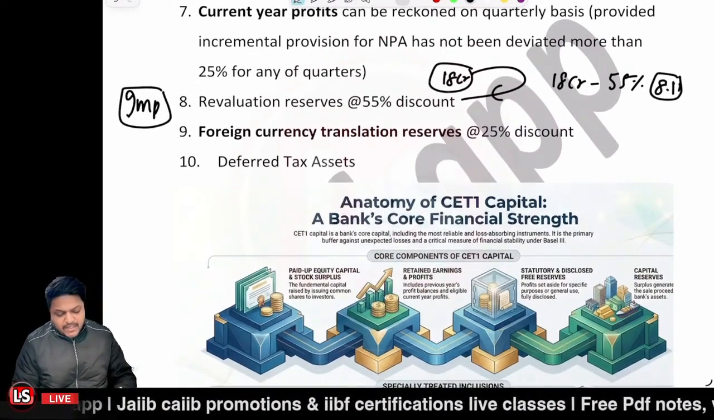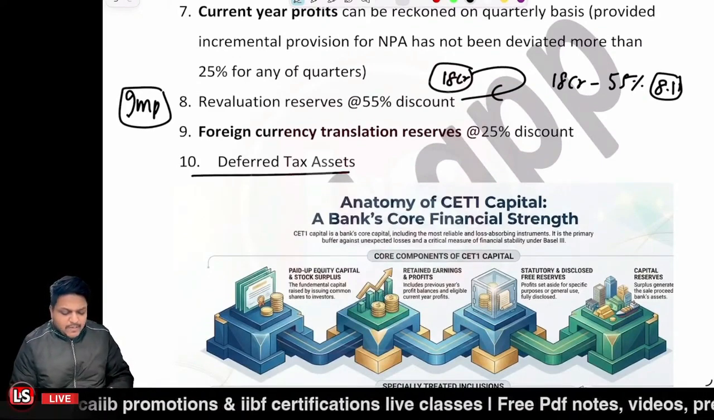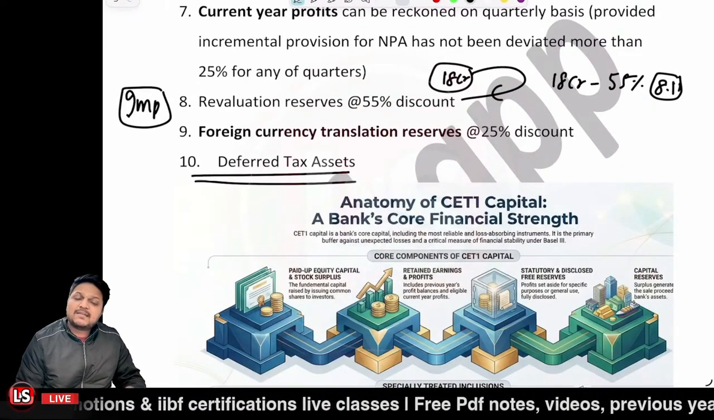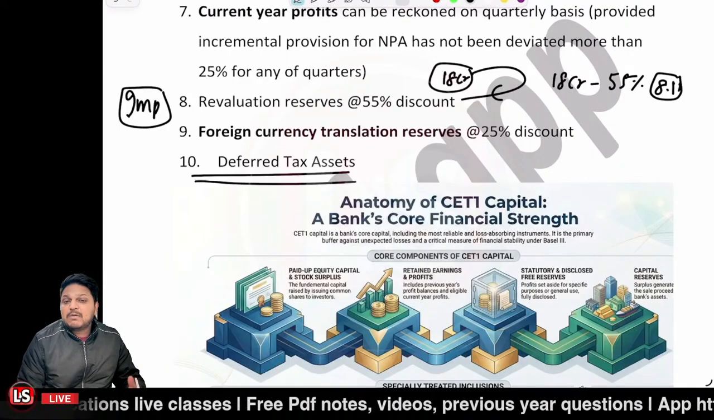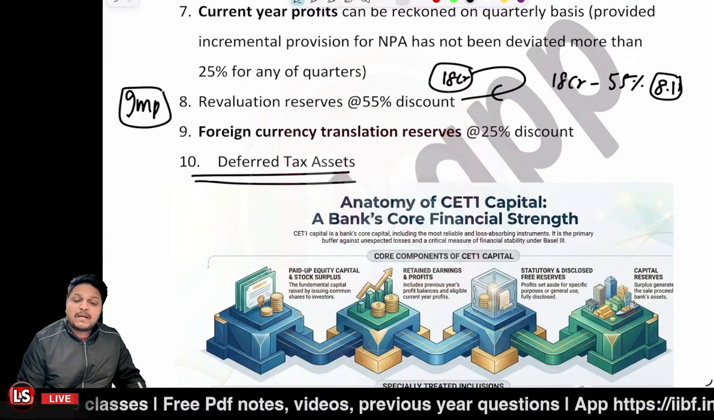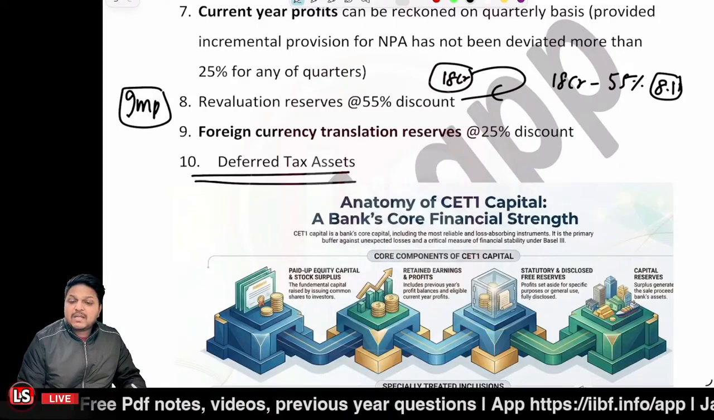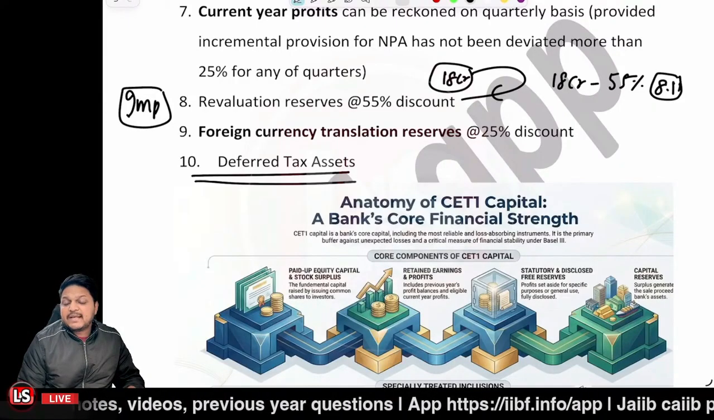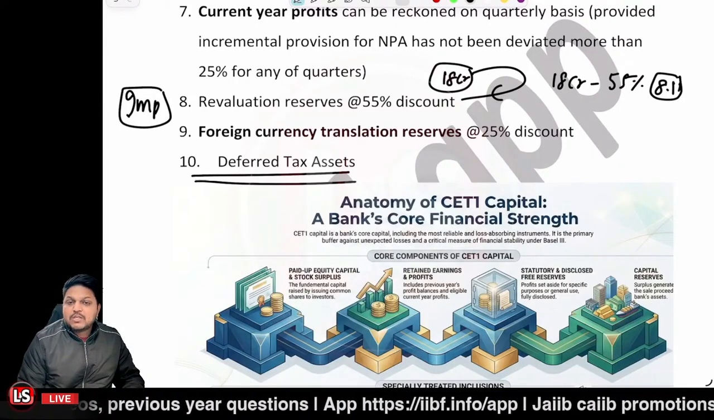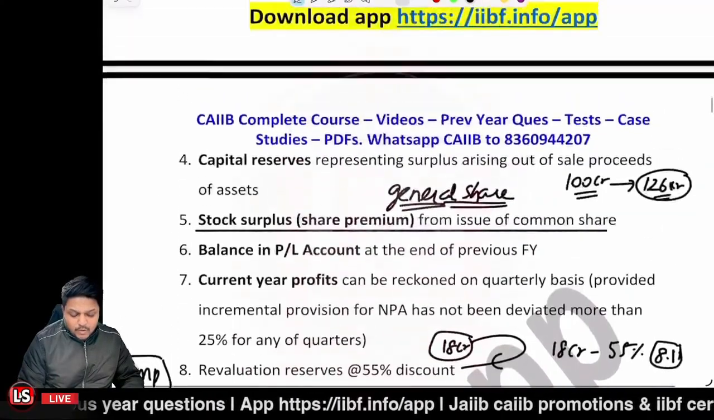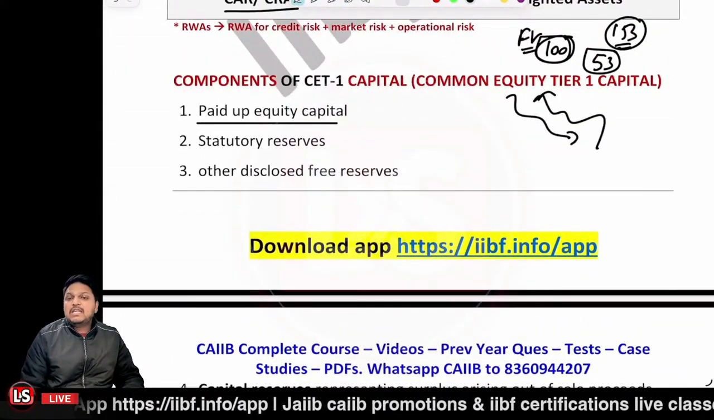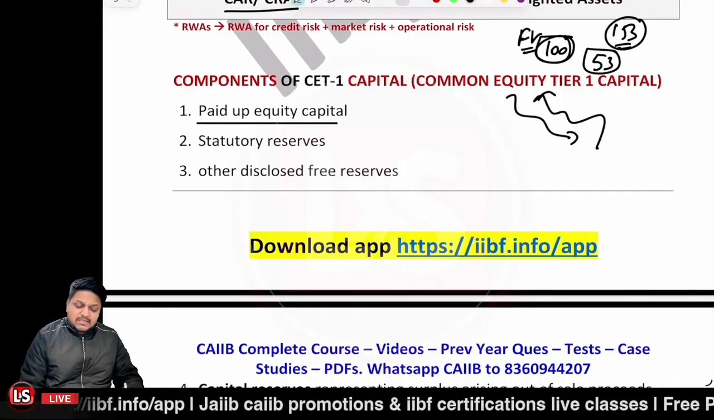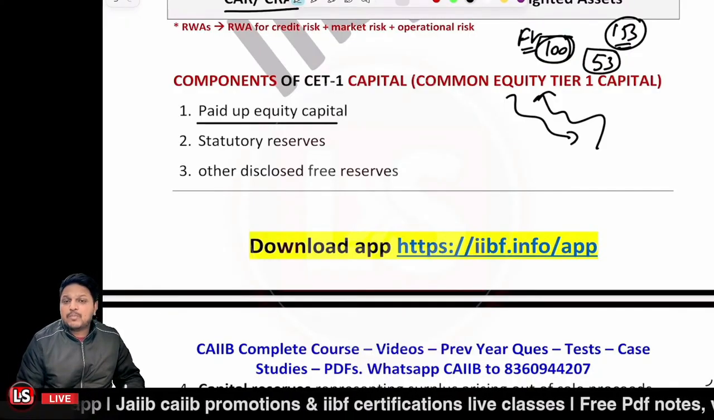And the last component is related to the DTA. If you have any deferred tax asset, you have paid the amount or you are eligible to get some amount from the income tax department or authority, in that scenario that can also be considered a component of the CET1 capital. So there are a total of 10 components in case of the CET1 components. CCB is also made out of these 10 components.